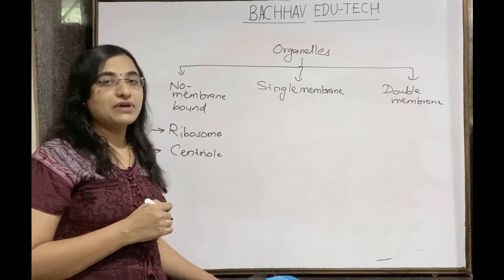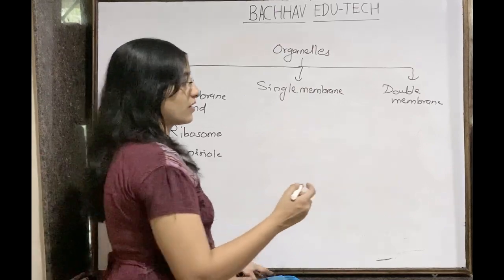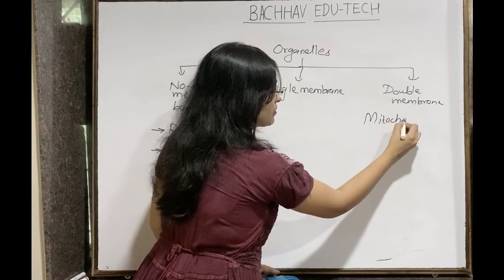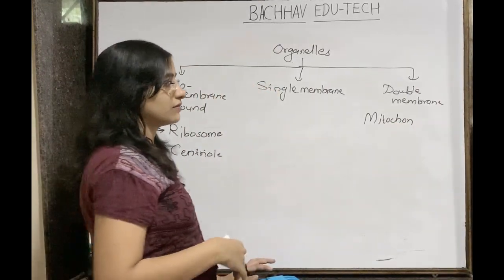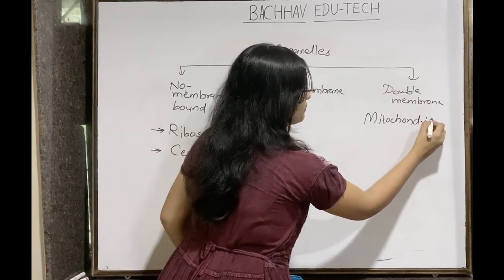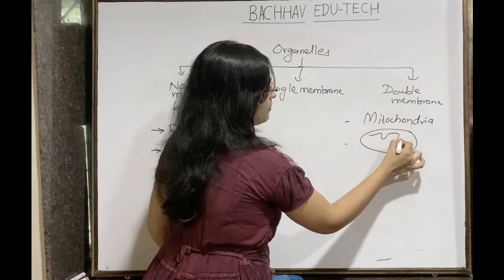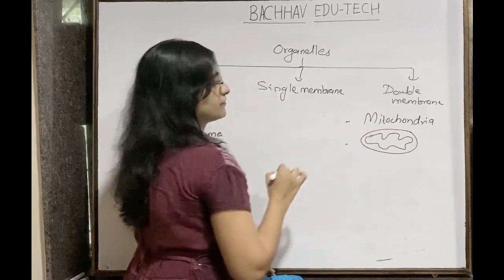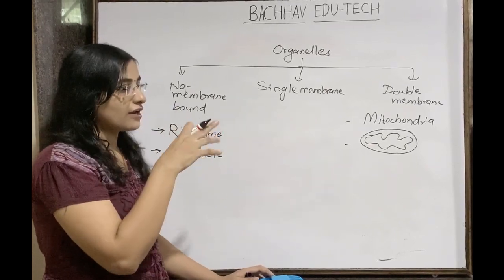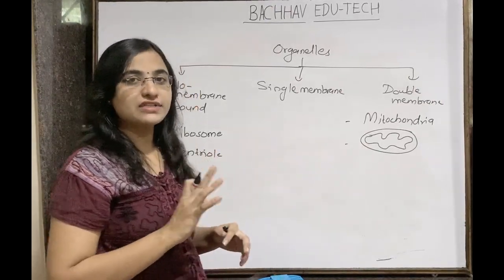Okay? Then there is the double membrane structure. Double membrane means two membranes are present around that organelle. It consists majorly of mitochondria, which is the powerhouse of the cell. ATP synthesis occurs in the mitochondria. It has a double membrane, one smooth and one folded. The outer membrane is smooth in case of the mitochondria, and the inner membrane is folded.